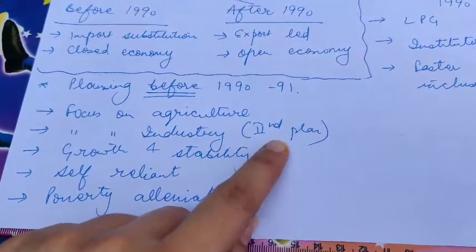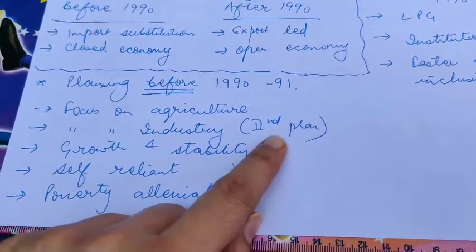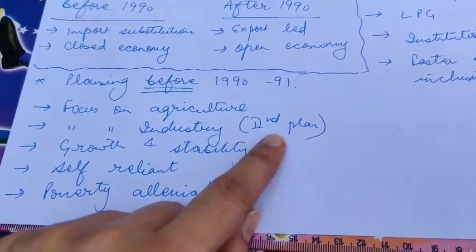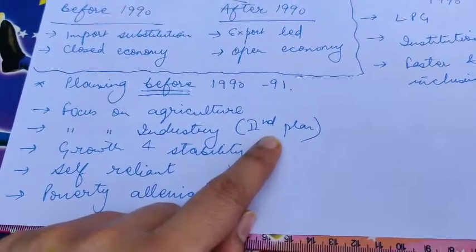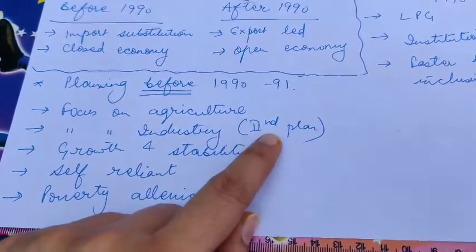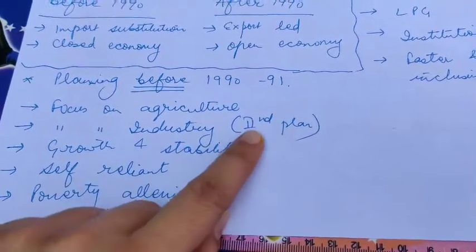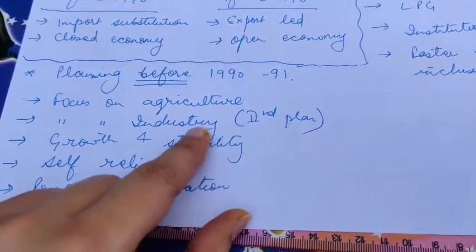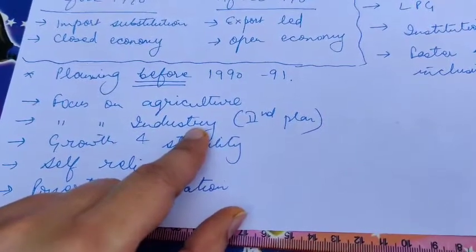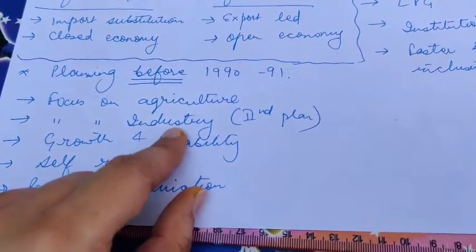As the second plan came over, in the second plan there was a very important economist named P.C. Mahalanobis. The second 5 year plan is also known as the Mahalanobis model. This person, he talked about industry. He simply said that if your basic and heavy industries are not developed, your economy will not progress.